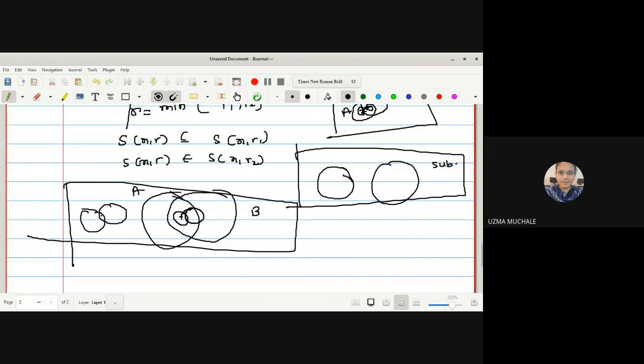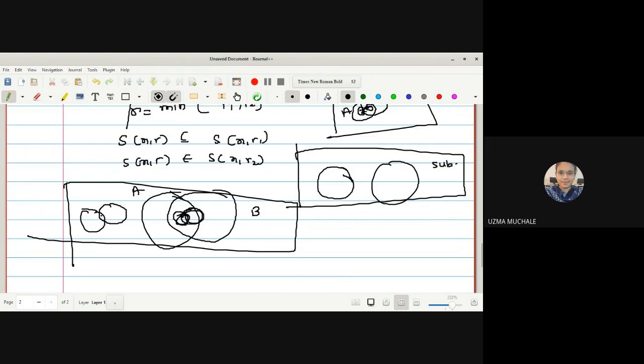Suppose here is x. Now we are going to select a radius r in such a way that we will select another open sphere which is contained in both. So I will have this x and this is an open sphere which is contained in S(x,r1) as well as in S(x,r2).